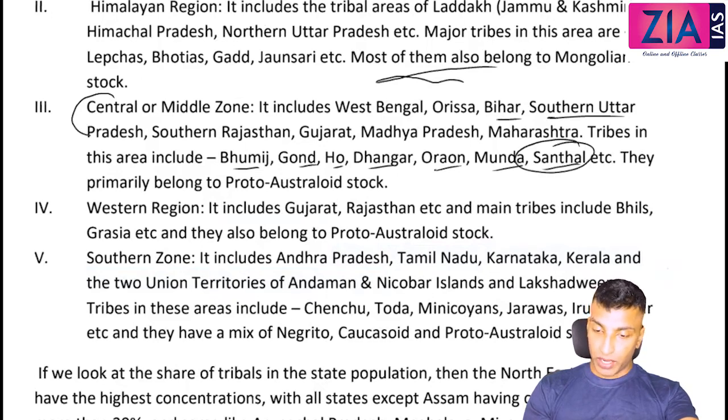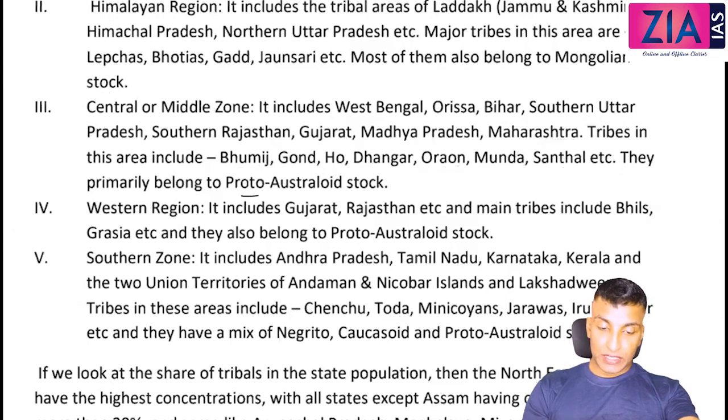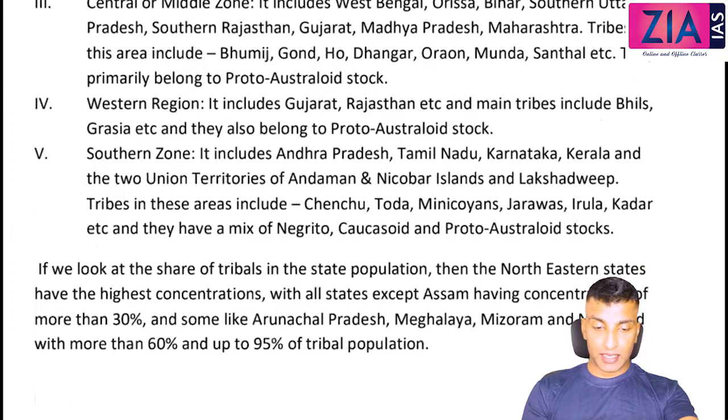Mundas are also very famous, and you study them in history. Gonds primarily belong to the Proto-Australoid stock. The western region includes Gujarat and Rajasthan. The tribes include Bhils, Gracia, etc., and they also belong to the Proto-Australoid stock.